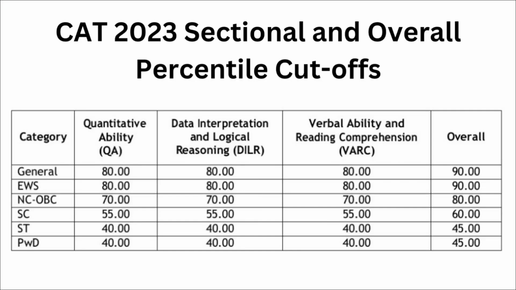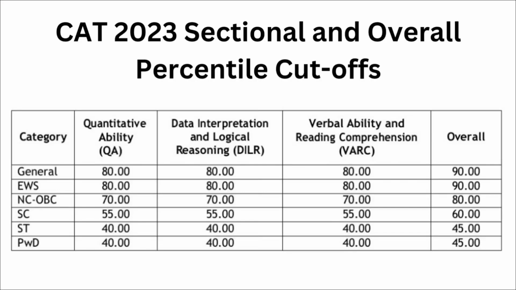For the SC category it is 55 percentile in all three sections and 60 percentile in your CAT entrance examination. For ST and PWD categories it is 40 percentile in all three sections and 45 percentile in your CAT entrance examination. So this is the minimum CAT qualifying cutoff according to the category.